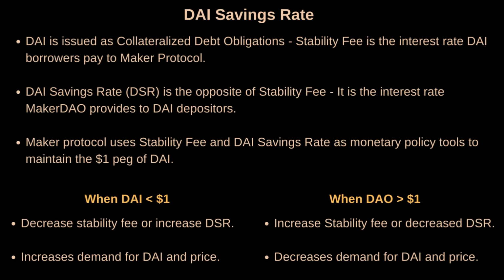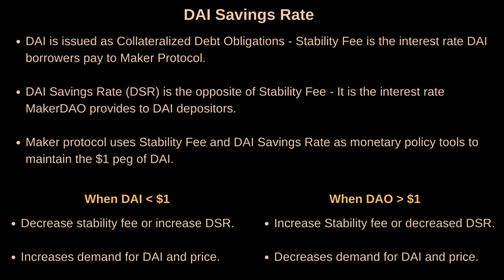Now, we already discussed that DAI is issued as collateralized debt obligations. The DAI borrowers or the DAI issuers need to pay an interest on the DAI issued to them. This interest is called the stability fee. Now, DAI savings rate is kind of opposite of the stability fee, as it is the interest DAI depositors to Maker protocol earn.